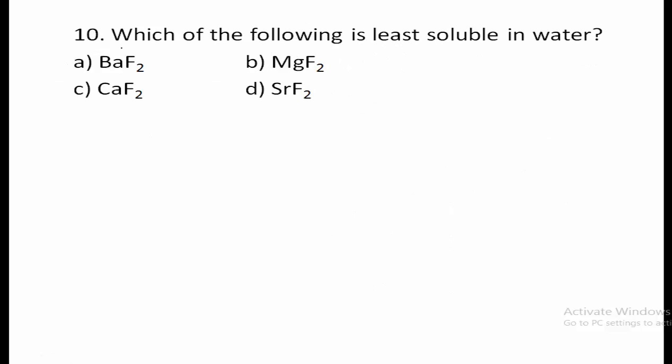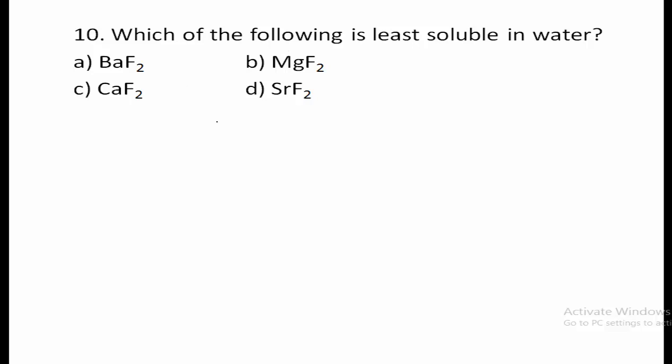10th one, which of the following is least soluble in water? So least soluble means we have to find out which is less soluble in water. So here if you see barium fluoride, calcium fluoride, strontium fluoride, magnesium fluoride, all these are fluorides. Now solubility, it depends on what?